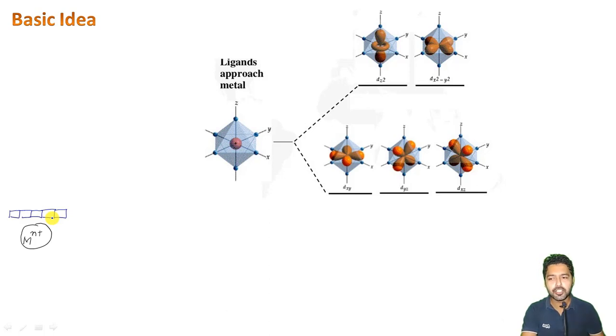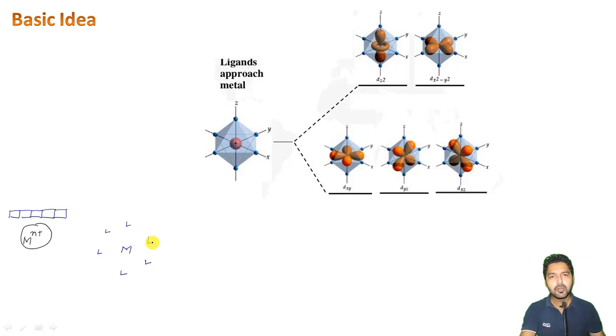Okay, so now what happens is when the different ligands approach the metal ion or atom, let us say the first one here, second, third, fourth, fifth, and the sixth one. Why am I taking six ligands here? Because we are interested in a complex whose coordination number is 6 and which has an octahedral type of geometry.